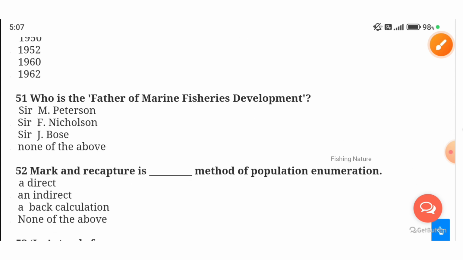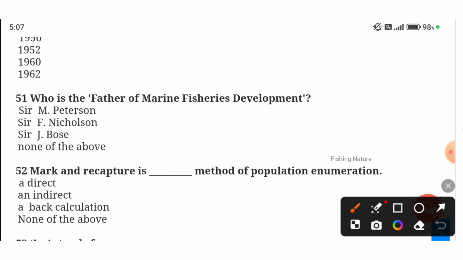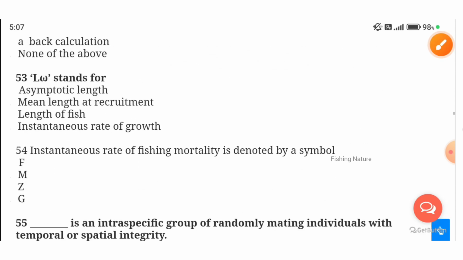Who is the father of marine fisheries development? For marine fisheries they are asking. Sir F. Nicholson is the father of marine fisheries development. Mark and recapture is an indirect method of population enumeration. Marking and recapturing is not a direct method.